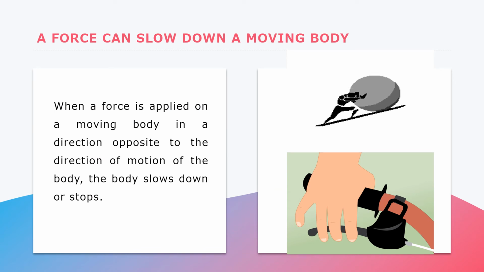When you ride your bicycle, what do you do to decrease the speed of that bicycle? Right, you apply brakes. Brakes provide a force which opposes the motion of the bicycle, which results in decreasing the speed of it. So, force can slow down a moving body.